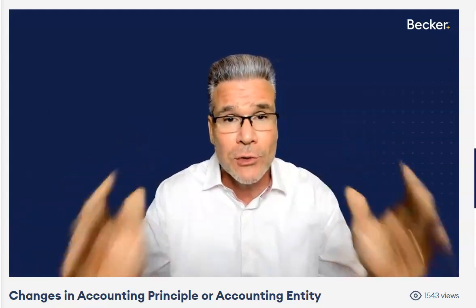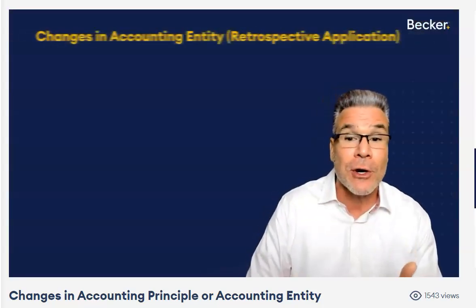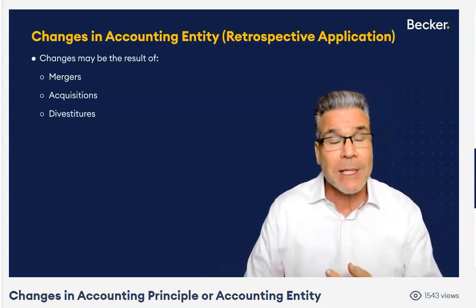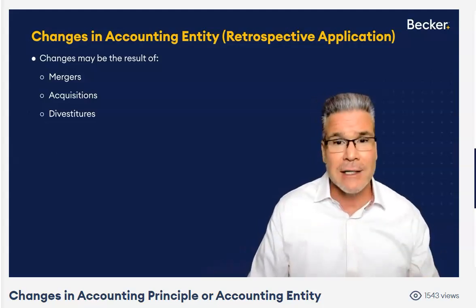When you have control and you consolidate, the composition of the companies within that consolidated company could change. Now, if they change, you immediately think retrospective application. So look for a merger, an acquisition, a divestiture.